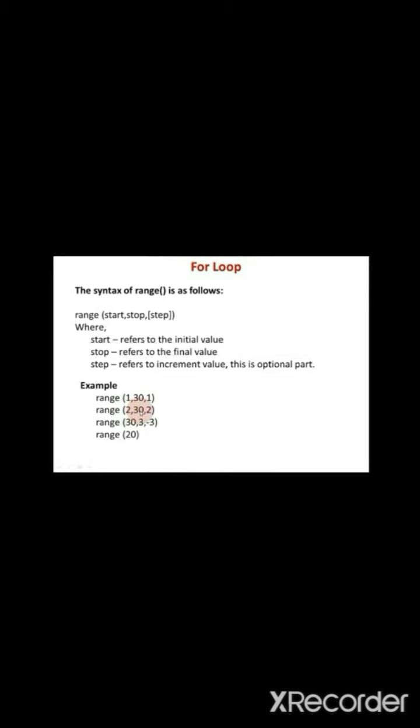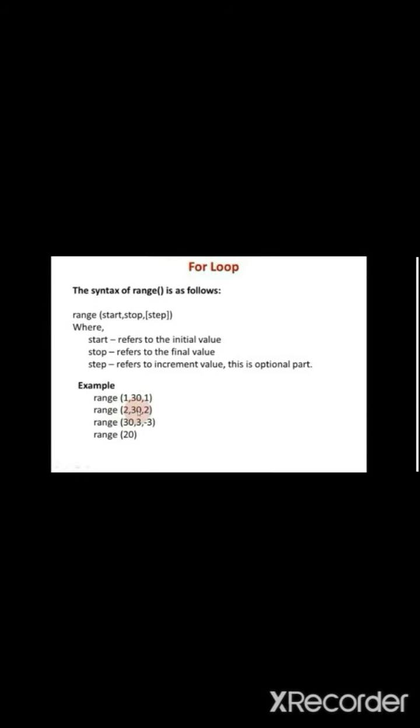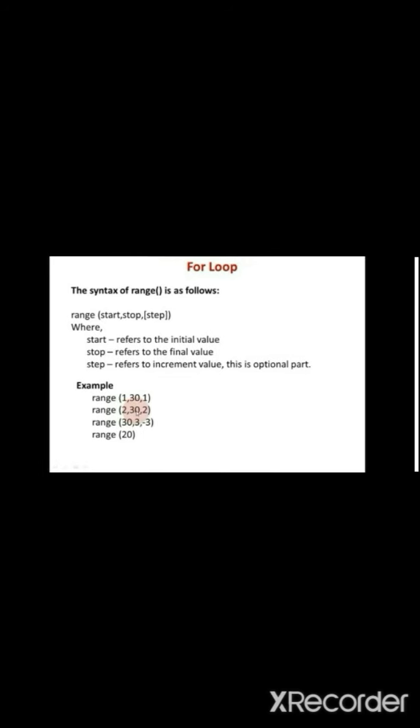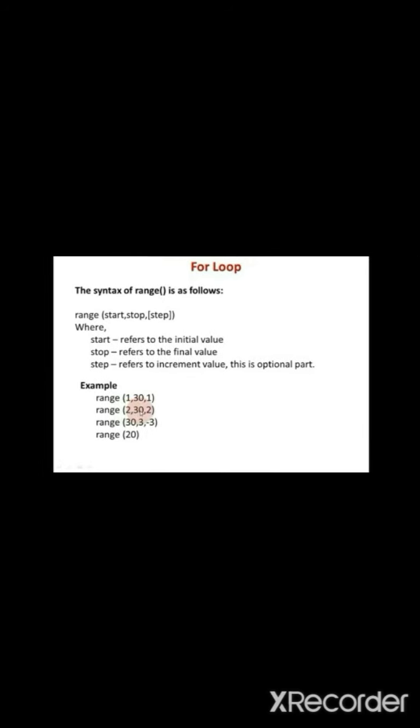It ends its execution when the variable gets the value 30. The variable is incremented by 2. So the output prints 2, then it is incremented by 2, then 4 will be printed. Up to 28 alone it prints. When the counter variable becomes 30, it stops its execution. So 30 won't print.